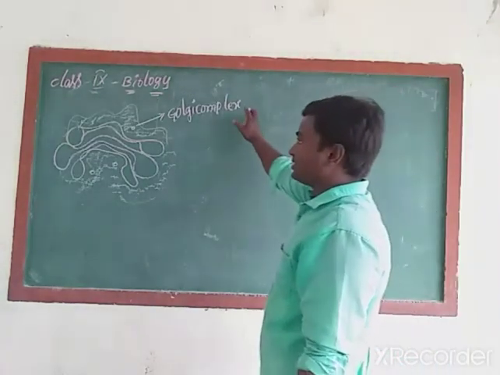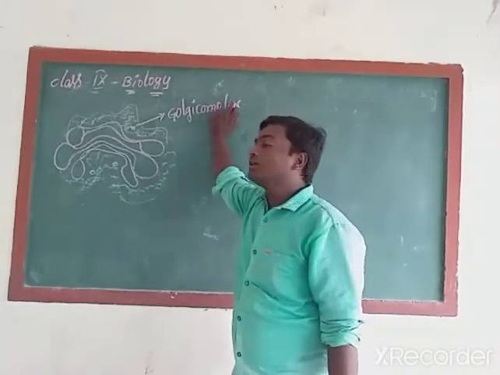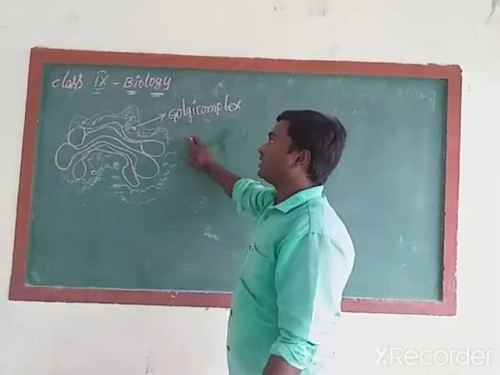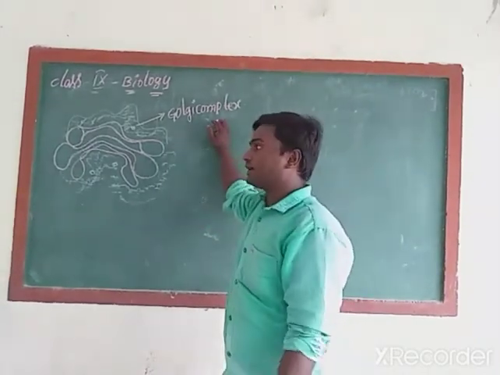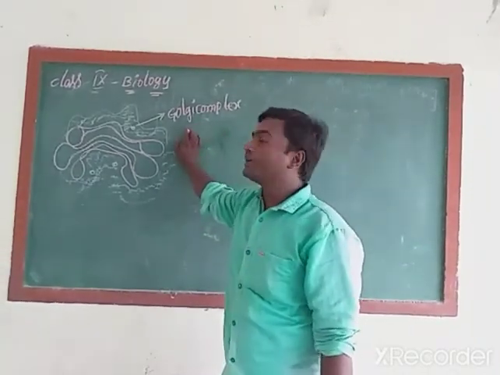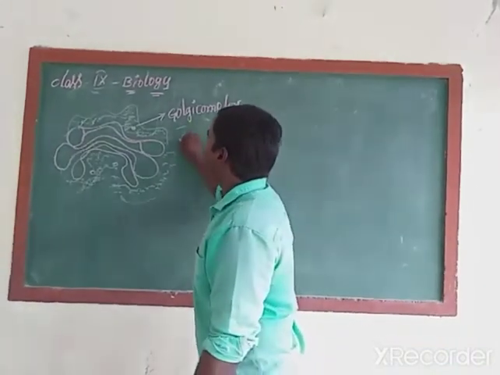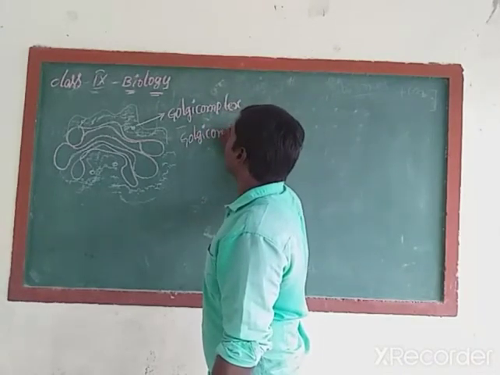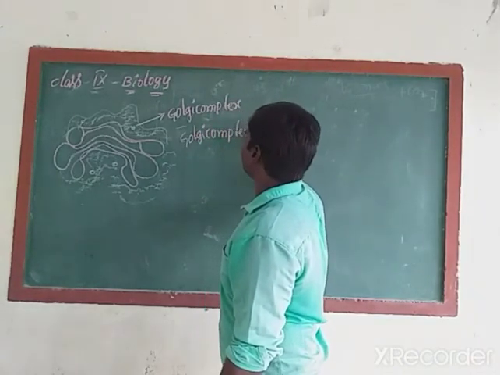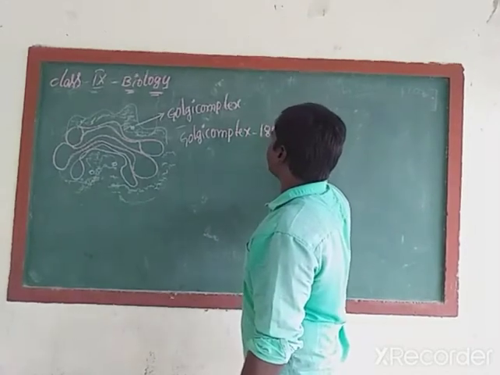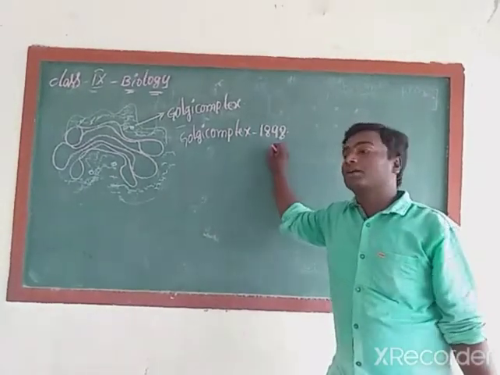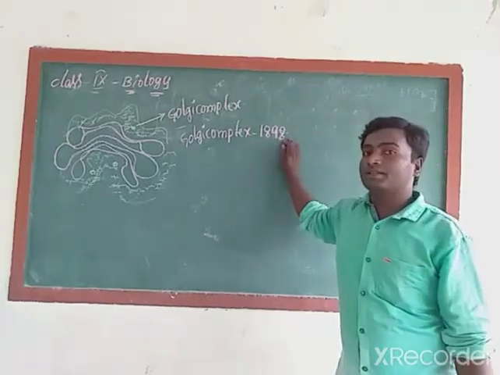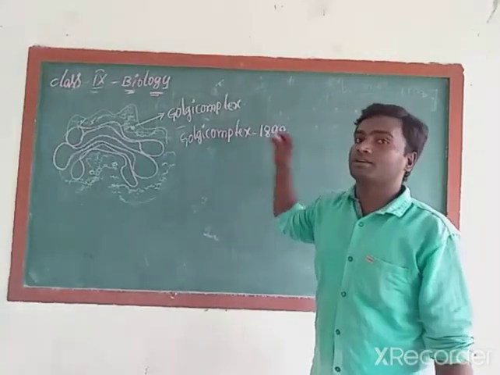Okay children, this is the structure of the Golgi complex. In 8th class biology also you studied the Golgi complex. It can be called the Golgi apparatus, Golgi complex or Golgi. Who discovered this Golgi complex? Scientist Camillo Golgi discovered it in the year 1898.